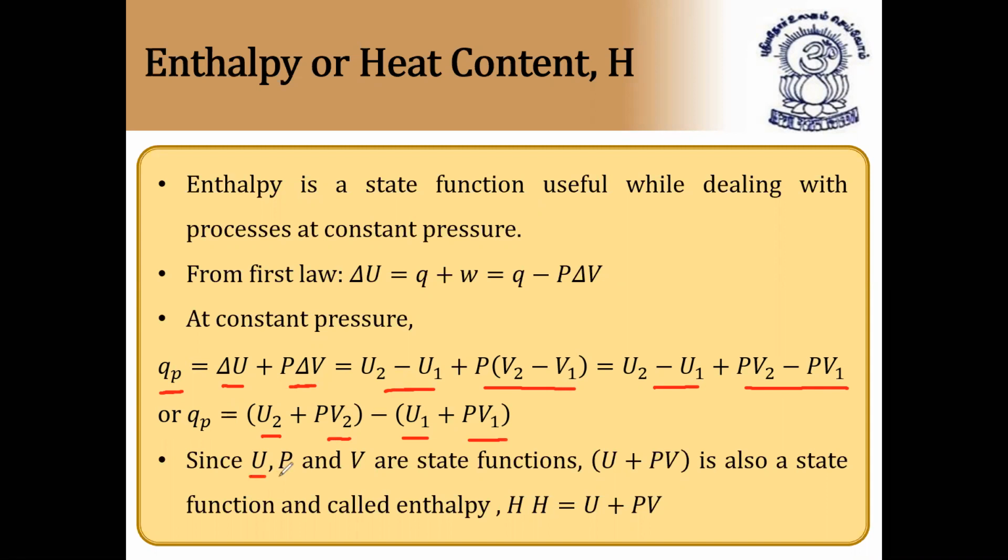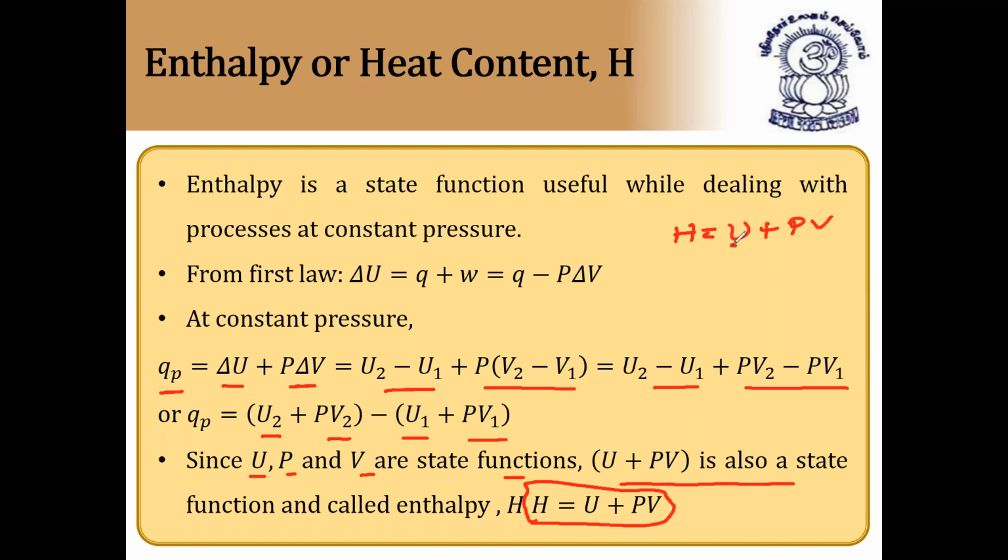Since U, that is internal energy, P, pressure and volume are state functions, U plus PV is also a state function, and it is called enthalpy. By this you can see enthalpy H is equal to U plus PV, where H is called enthalpy. So we got the new formula, enthalpy is equal to U plus PV.